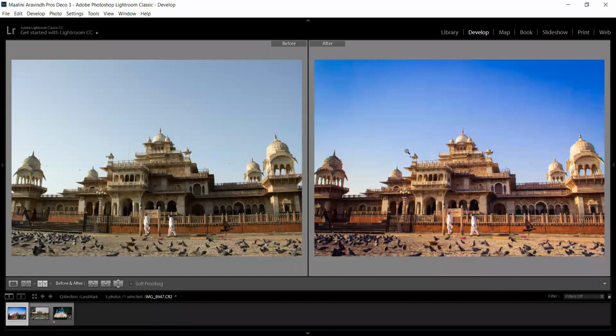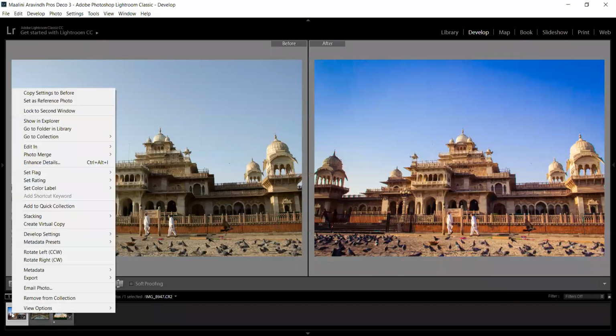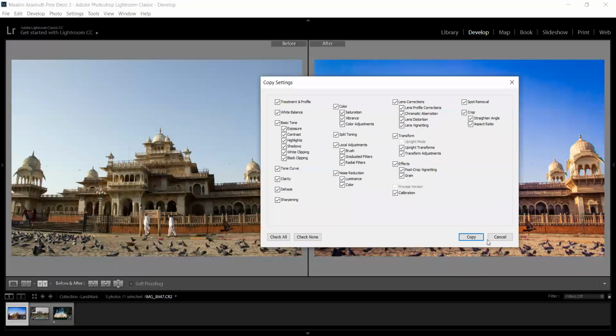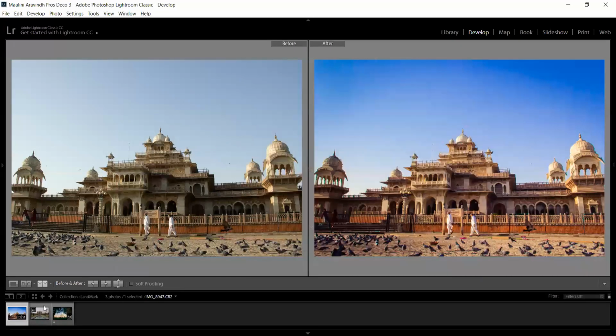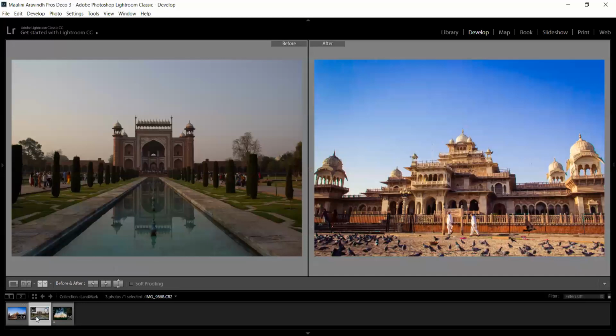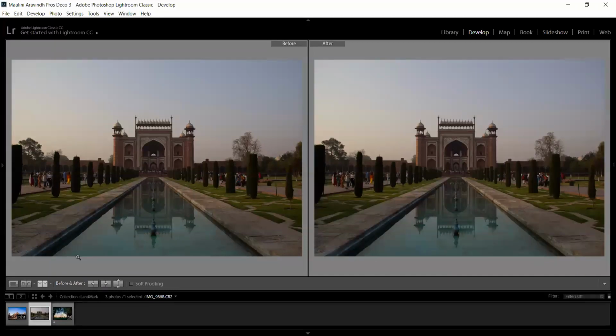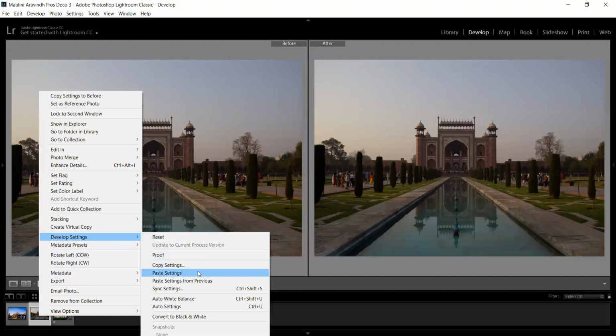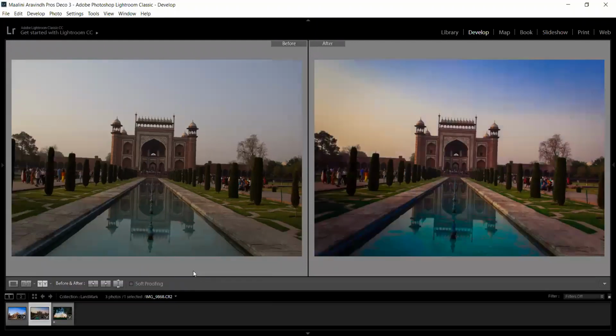So if I am fine with this result, what I have to do is simple. I will right click the image, go to develop settings, and copy settings, and I will click copy. I will go to that image. This is a fresh image. I haven't even edited it. I will right click it, go to develop settings, and paste settings, and it will apply the style to the image. But there are a few corrections to be done.